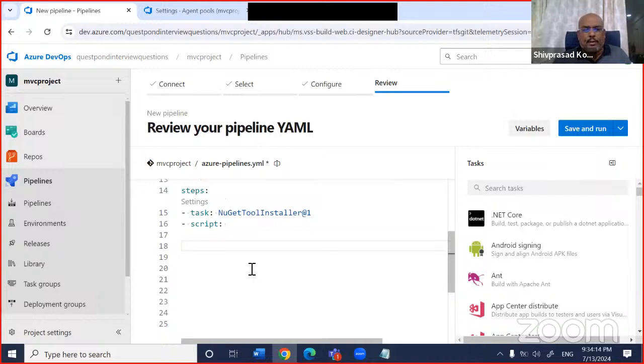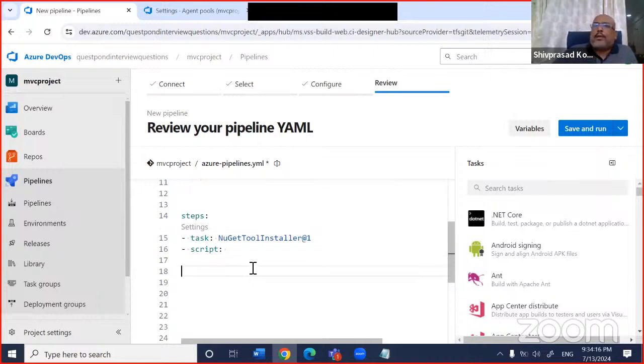So one is a ready-made task, okay, but then you will say there are some things of my own, for example ng build, or let us say I want to do a dir, I want to do a delete, I want to run some command line. Most Angular applications and React applications, and even .NET, all have a command line. So for command line is where you have the script. Inside the script, let us say I run a script here called echo hello.